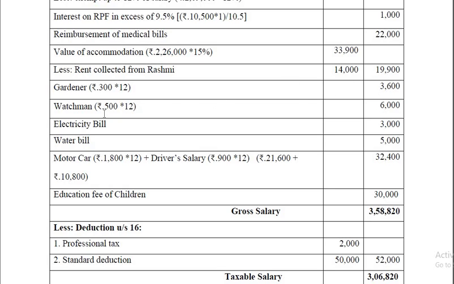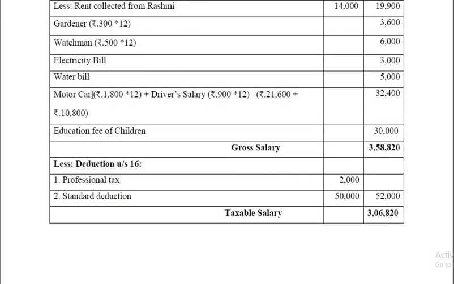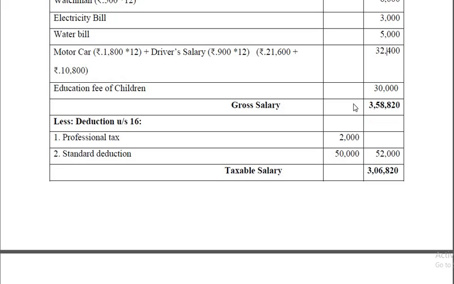Gardener's salary 300 into 12. Watchman's salary 500 into 12. Electricity bill and water bill both are taxable. Motor car, I told you already, small car, therefore 1,800 per month. If it is a bigger car, if cubic capacity is more than 1.6 cc, then the value would have been 2,400 into 12. Here the car is small, therefore into 12. Similarly, driver's salary 900 into 12. So if you simplify the calculation, that will come to 32,400. Education fee of children, entire 30,000 is assumed to be taxable.